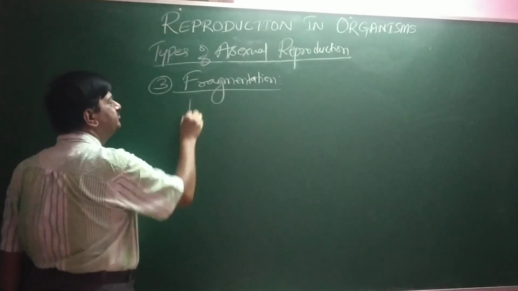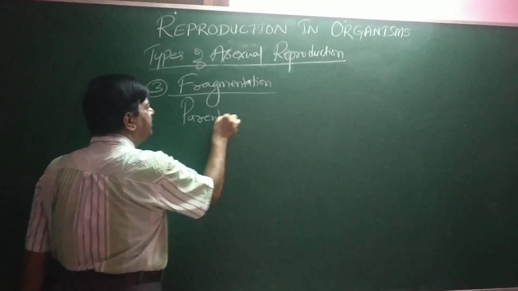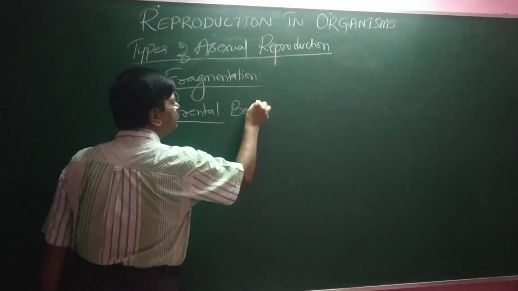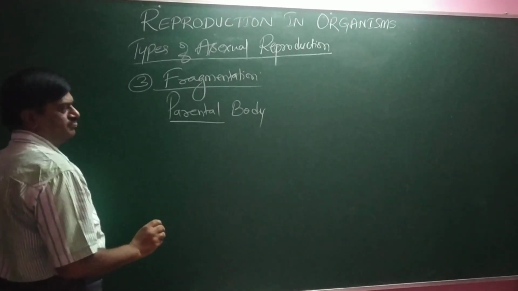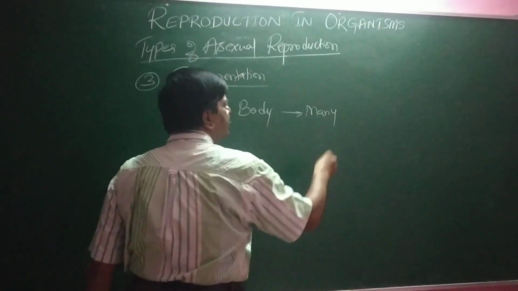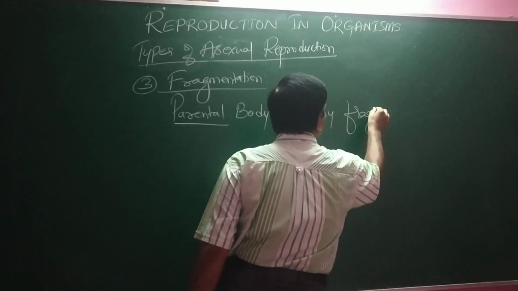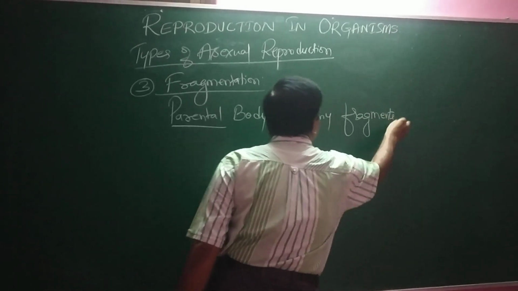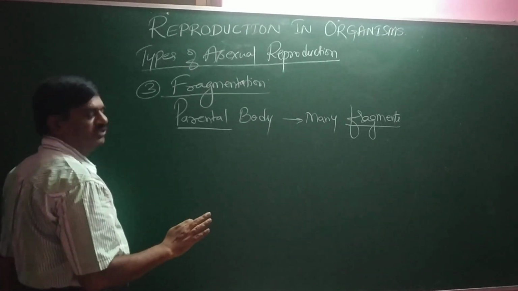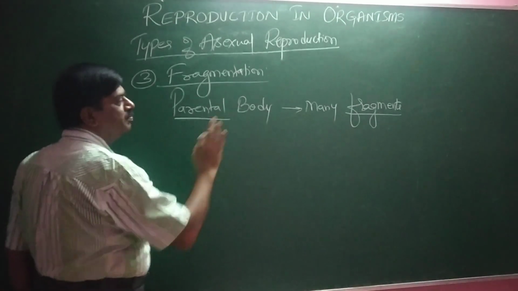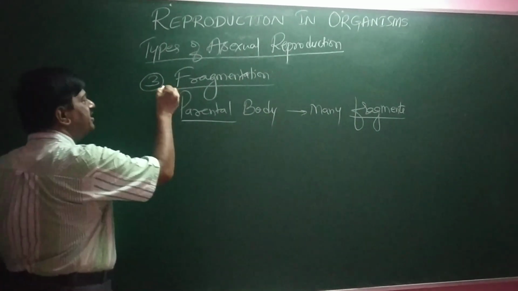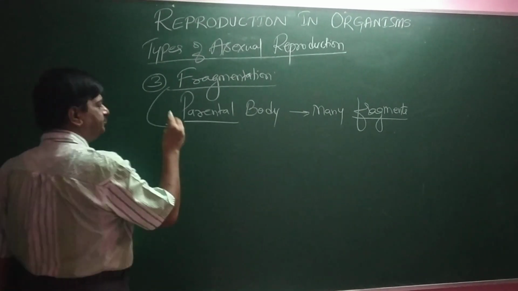In fragmentation, the parental cell or parental body or organism is split into many fragments. I'll repeat this. In fragmentation, the individual is split into many pieces or many fragments. This is called fragmentation.